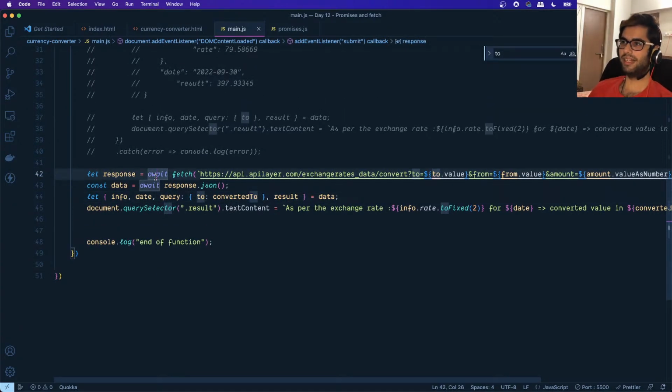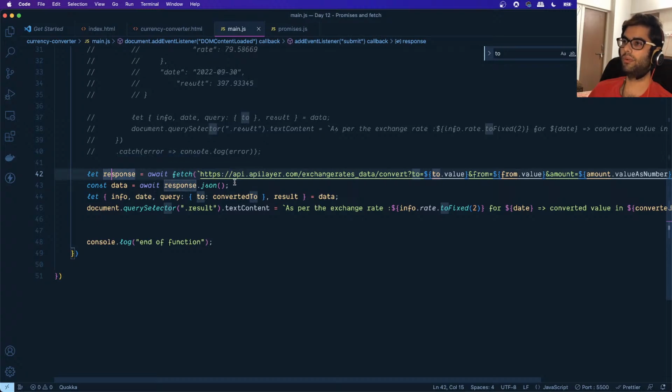So it's basically doing the same thing under the hood. We are calling this API, and we are waiting for the response, right? So since we want to wait, we are making use of this await keyword. Then once the response is available, that will be assigned to this variable.